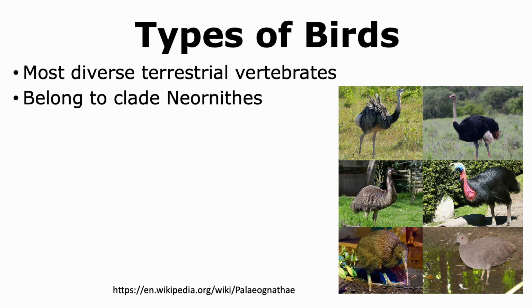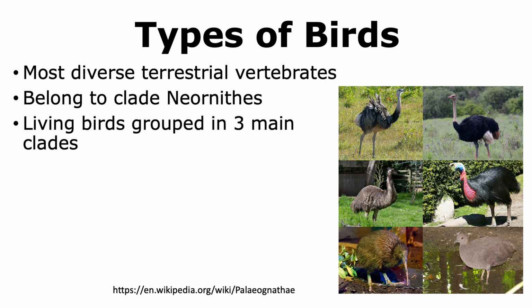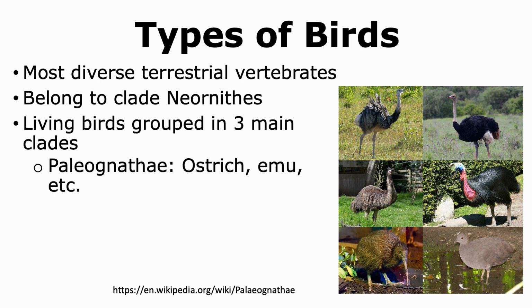Birds are the most diverse terrestrial vertebrates and can be grouped into the clade of Neoornithes. The birds that survive today can be grouped further into three main clades. The first one is Paleognathae, which includes many flightless birds like the ostrich, emu, cassowary, etc. This clade is considered to include birds that were the earliest ones to evolve.